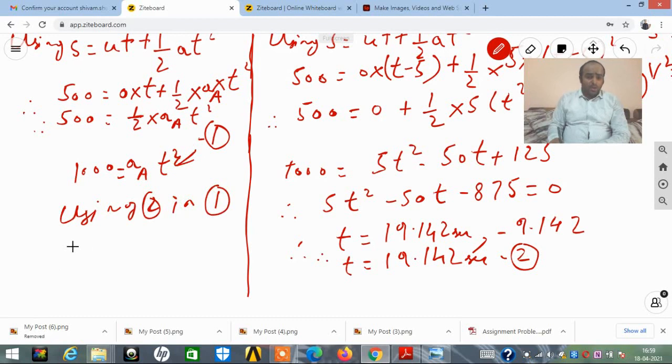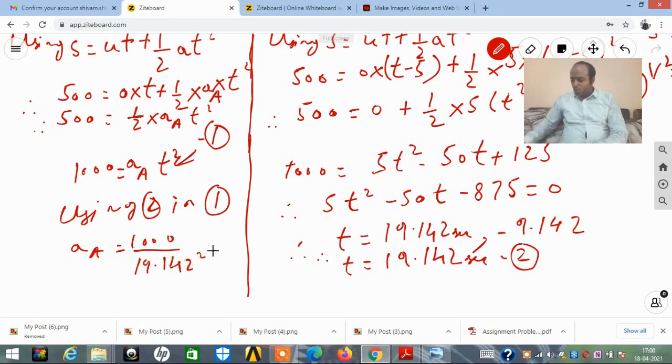So friends, it will be AA is equal to 1000 divided by t square, that is 1000 divided by 19.142 square, which is nothing but 2.729 meter per second square. So acceleration of car A is 2.729 meter per second square. This is our final answer.